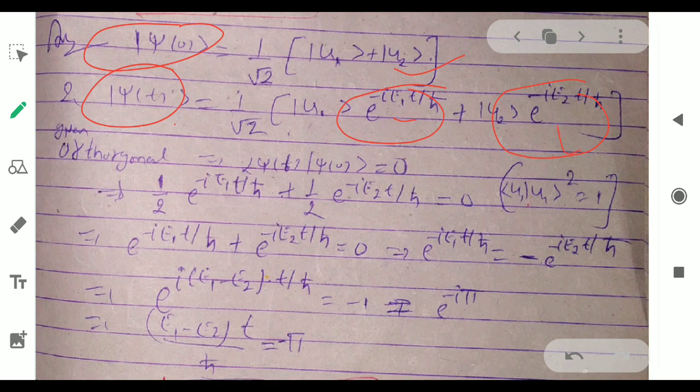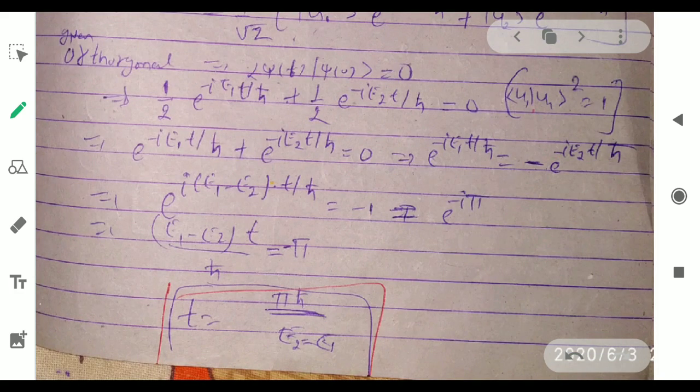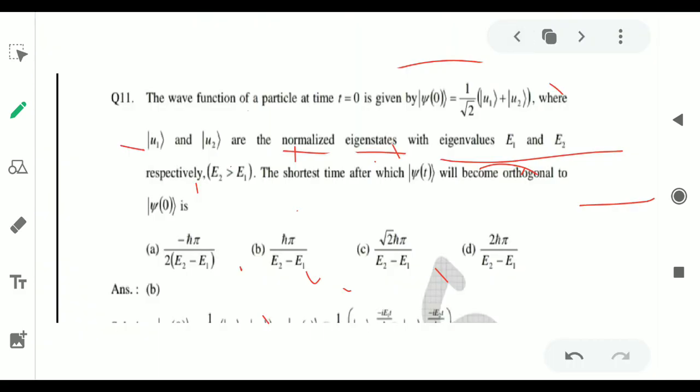By the orthogonal property, which I have told you, the overlap of psi(0) and psi(t) is equal to 0. We use the time-dependent function and the t equal to 0 function, multiply them, and put the result equal to 0. We will find the value of t, and t will be πħ upon E2 minus E1. By calculation you can find the value of t.